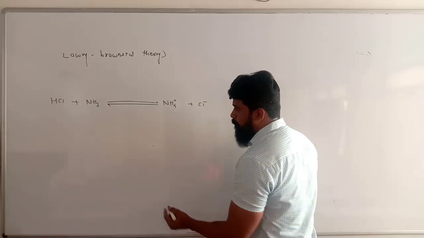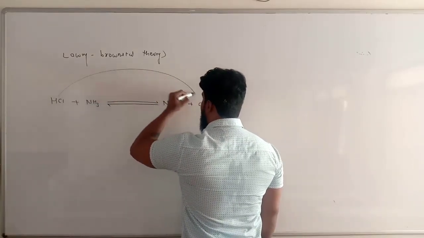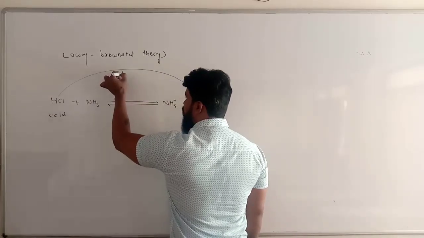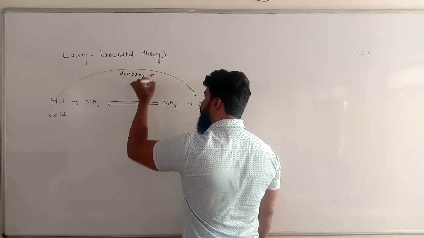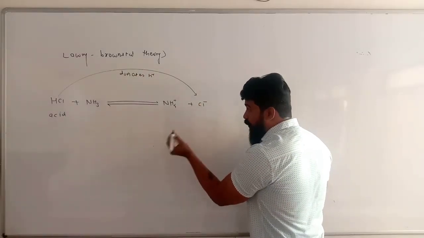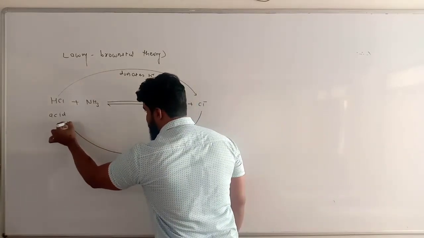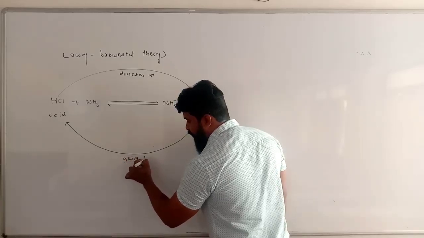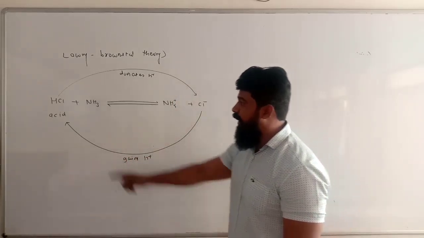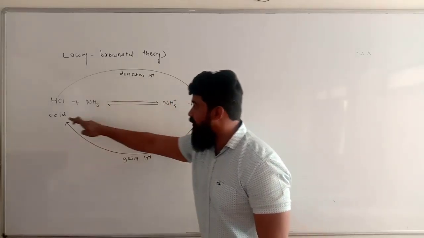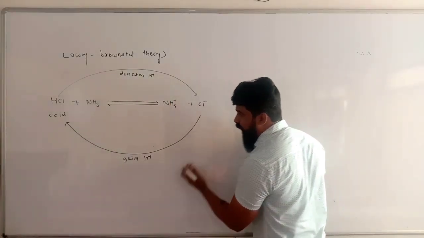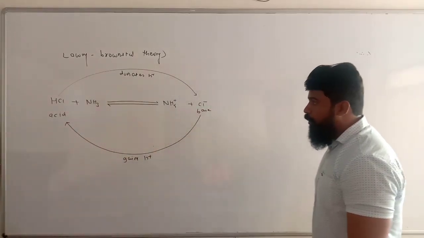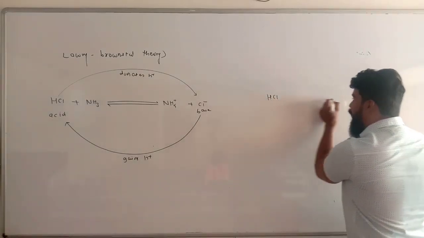In the forward reaction, HCl becomes Cl minus ion. So it acts as an acid because HCl donates H plus ion. But when we look at the backward reaction, Cl minus ion becomes HCl. It is possible if and only if it gains H plus ion. So in the forward reaction, HCl donates H plus ion, so it is acidic in nature. But in the backward reaction, Cl minus ion becomes HCl by gain of H plus ion, so it is a base in nature. So let's talk about only HCl and Cl minus ion.